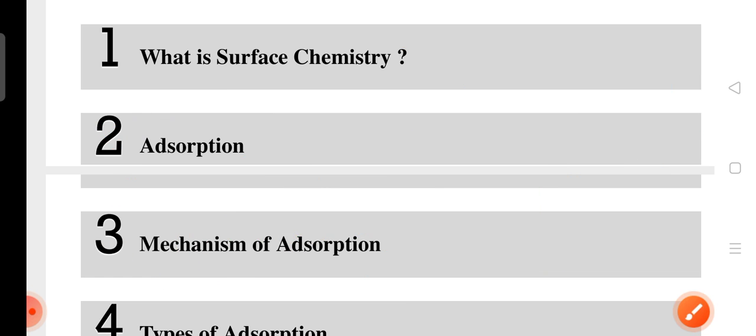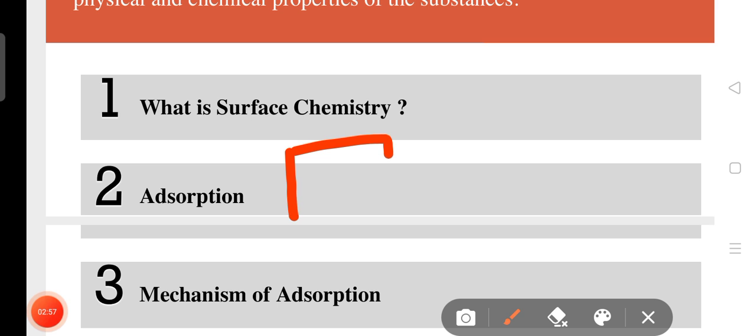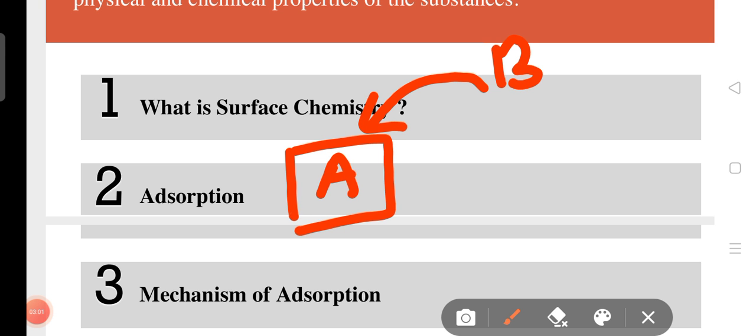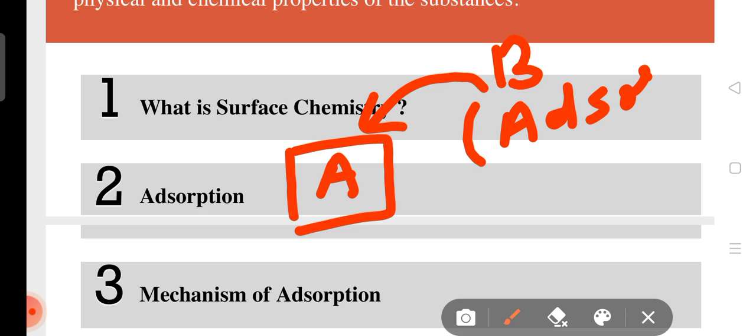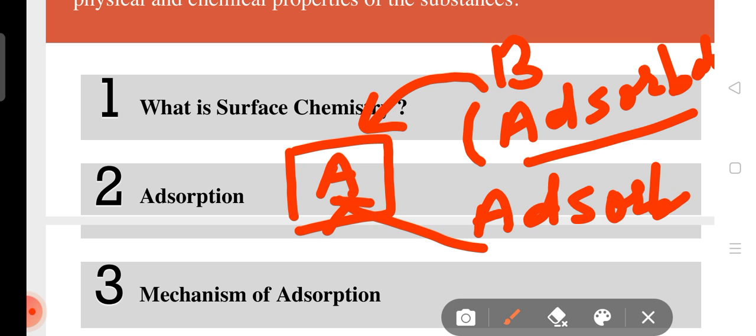Now the substance which accumulates is known as the adsorbate. Suppose on substance A, B accumulates. In this case, B is known as the adsorbate, while A is known as the adsorbent. Clear?